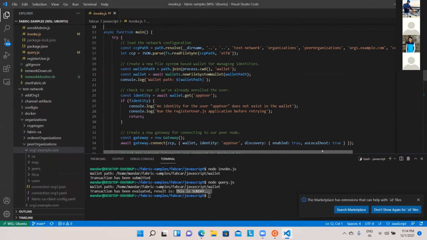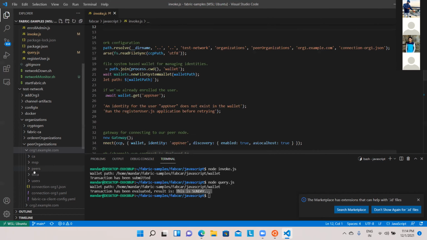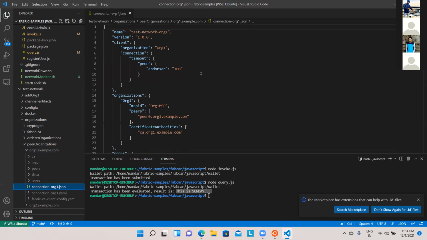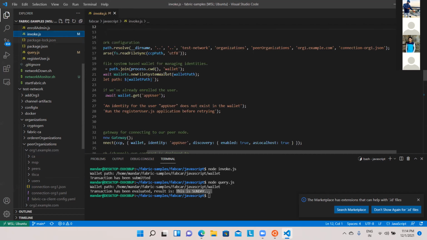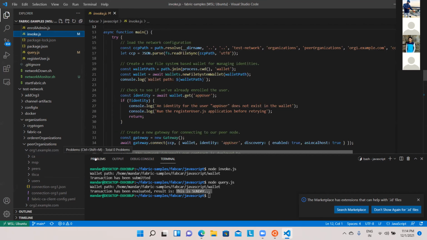This is a bit of a different way of writing the path. And over here you will see connection org1. Okay, so from this it actually takes the user information. This is first. And then in connection with that, it matches it with your wallet. So it will talk to the wallet. The wallet path is known to it. And if the wallet is not available, if the user in that wallet is not available, it will show you that the app user is not available, and it will return false. If not, it will move ahead.